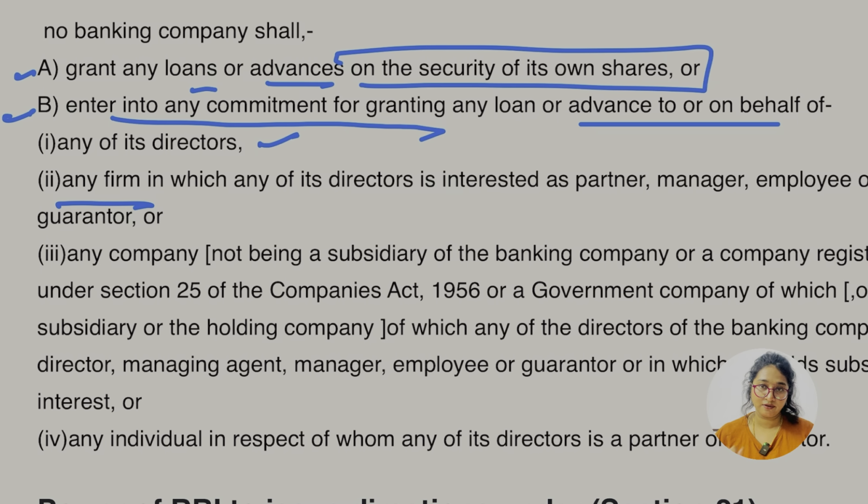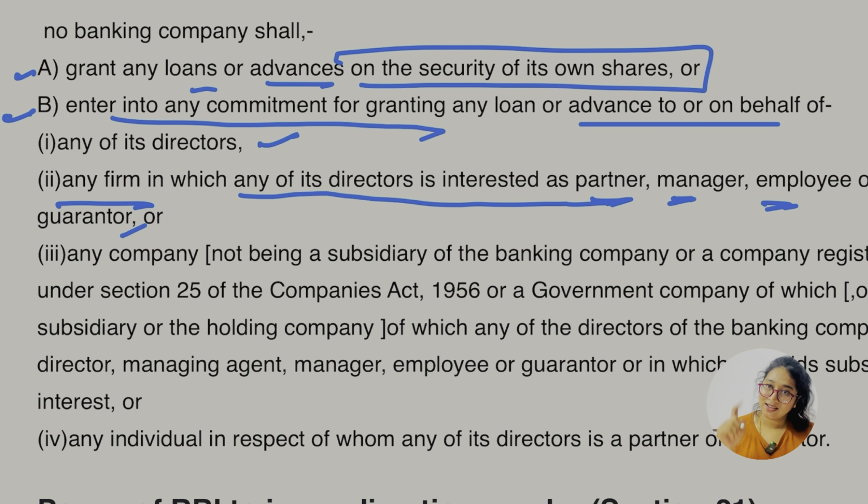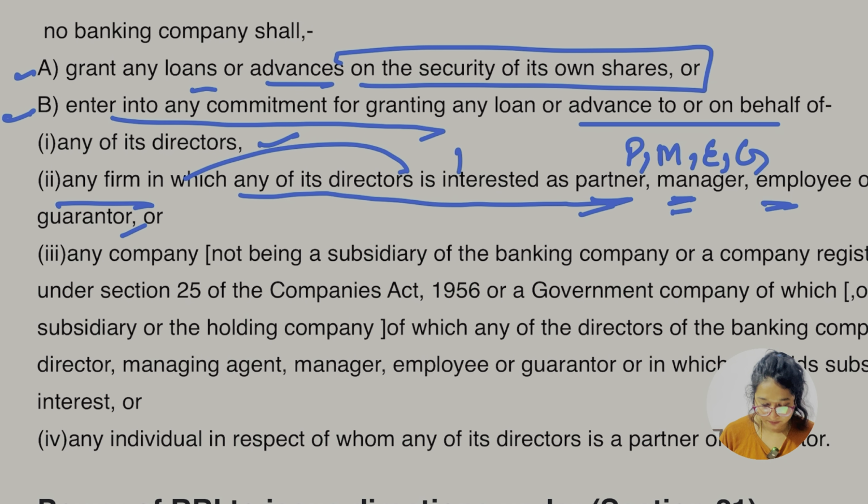Now we know the meaning of interest; I am not going to tell you in this lecture. So first was the director, second was a firm in which any of its directors is interested as partner, manager, employee, guarantor. Something is coming to mind, the director chapter, the loan one. So first, director, any firm in which any of its directors is interested as a partner, manager, employee, guarantor. Let me write PMEG.